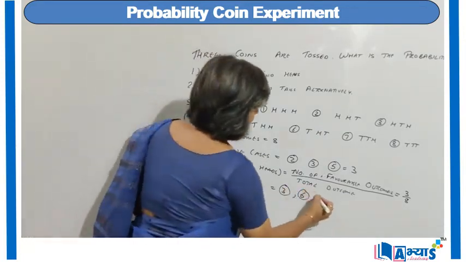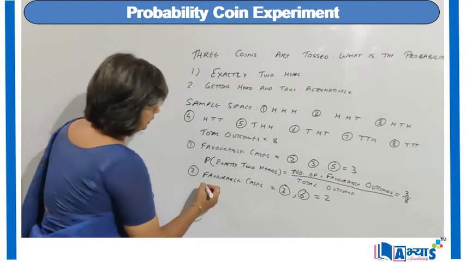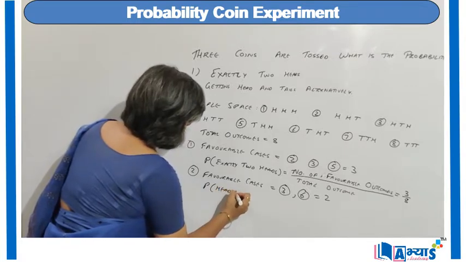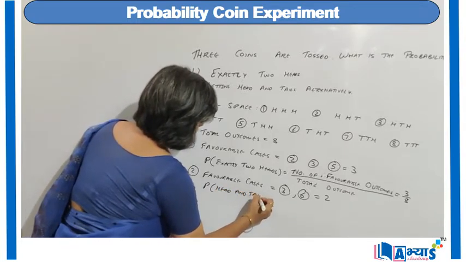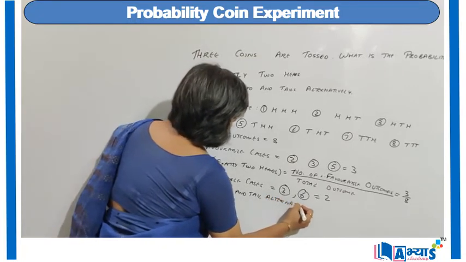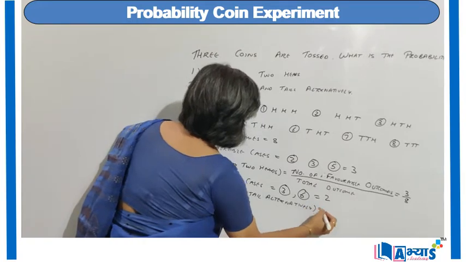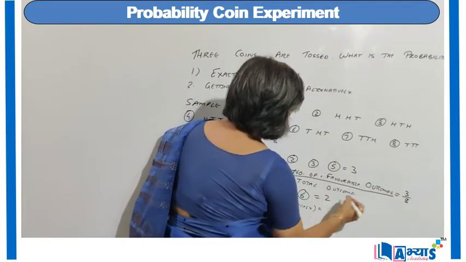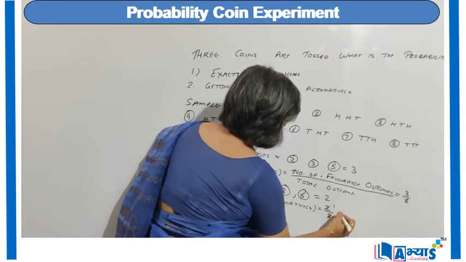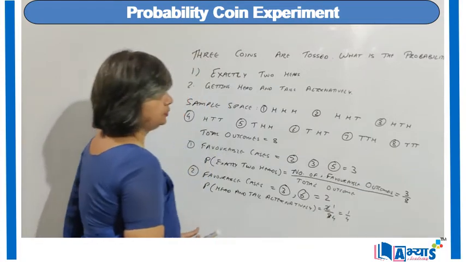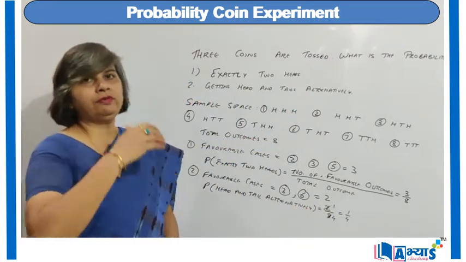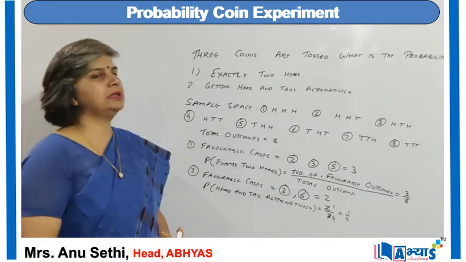So the total number of favorable cases will be 2. So the probability of getting head and tail alternatively will be equal to total number of favorable cases, 2, upon total outcomes, 8. When we bring it in the lowest form, it will be 1 by 4. So the probability of getting heads and tail alternatively is 1 by 4 and the probability of getting exactly 2 heads is 3 by 8.